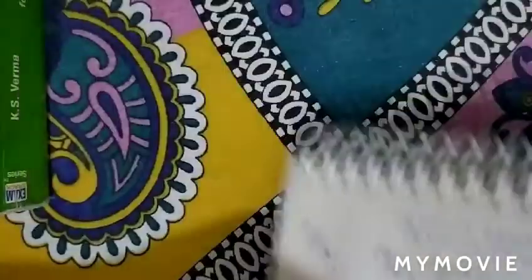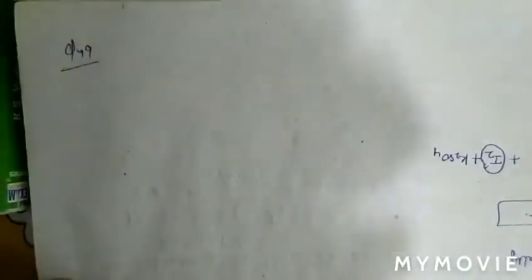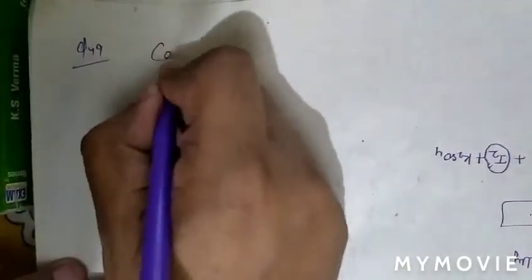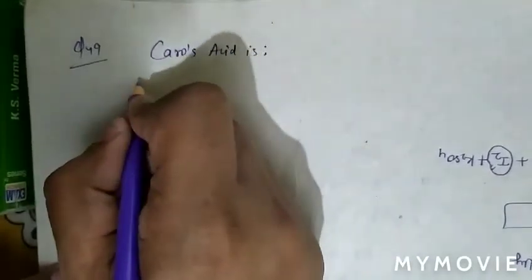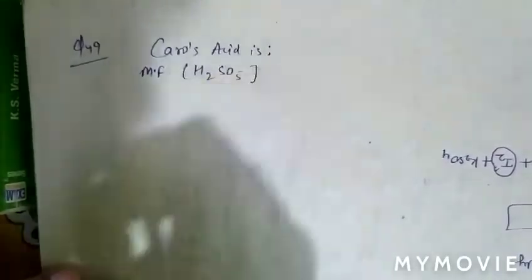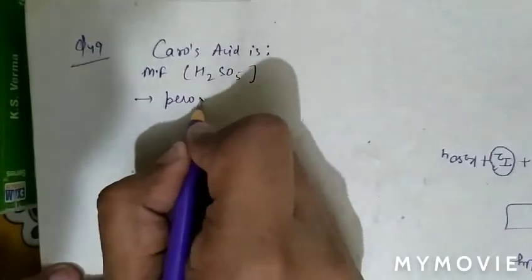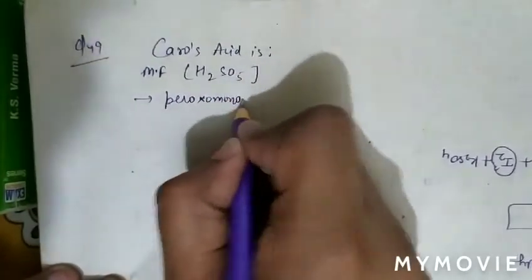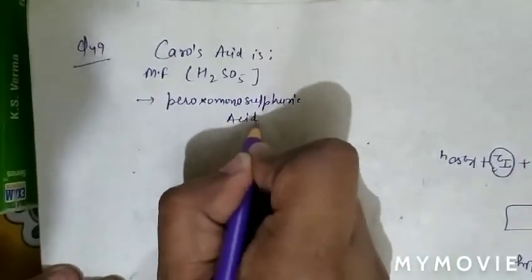See question number 49. Caro's acid is. As we know, molecular formula of Caro's acid is H2SO5, and also it is known as peroxomonosulfuric acid.